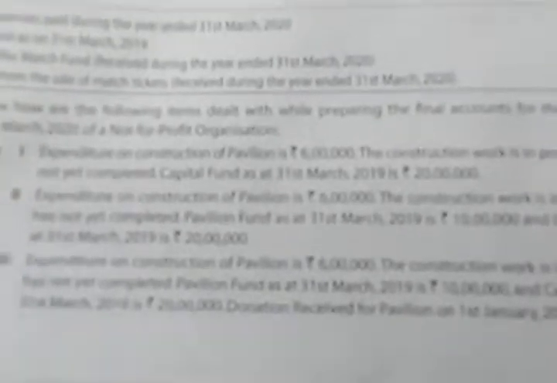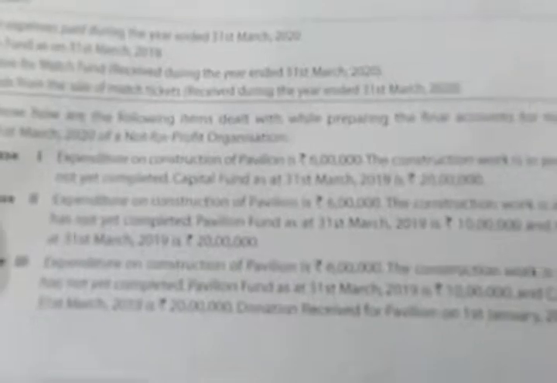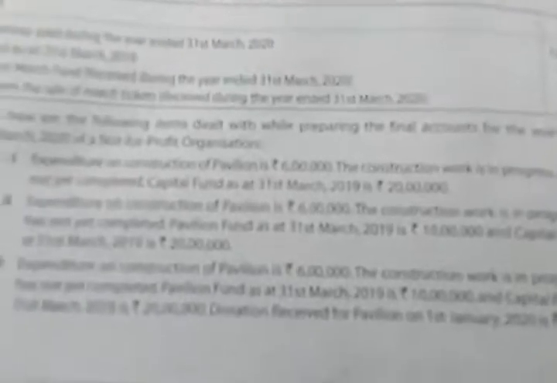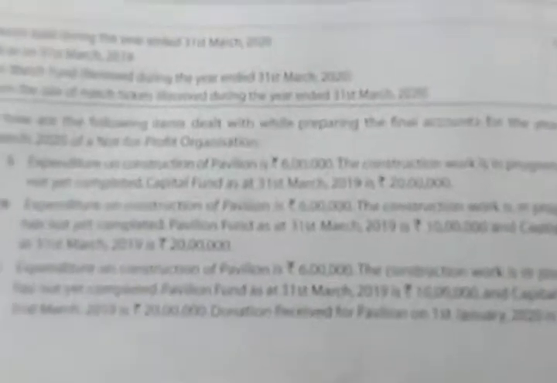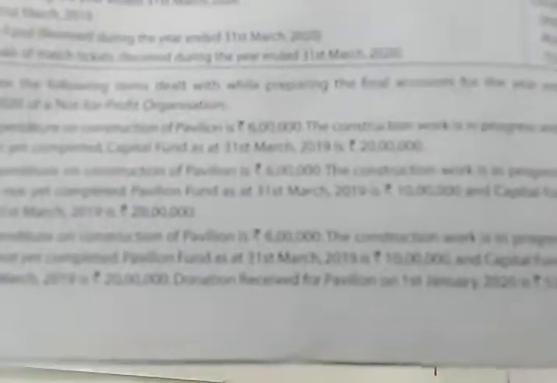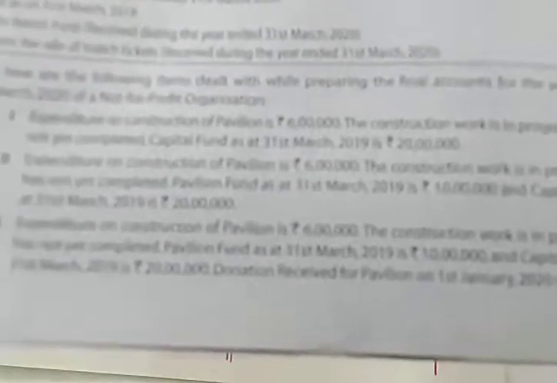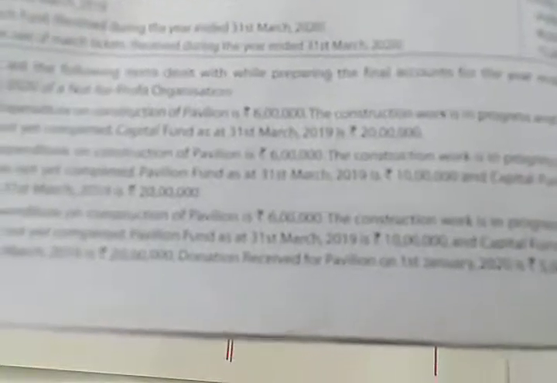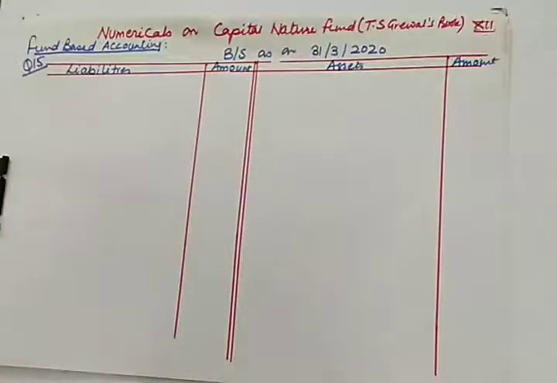In the second case, expenditure on construction work is 6 lakhs and the fund is also given to you as 10 lakhs. Along with the fund, the capital fund is also given. In the third case, expenditure on construction of pavilion work is given, and construction work is in progress and not yet completed. Pavilion fund is given to you, capital fund is given, and a donation for pavilion fund of 5 lakhs is given to us. So let us start the numerical. One by one we will be solving all the cases.